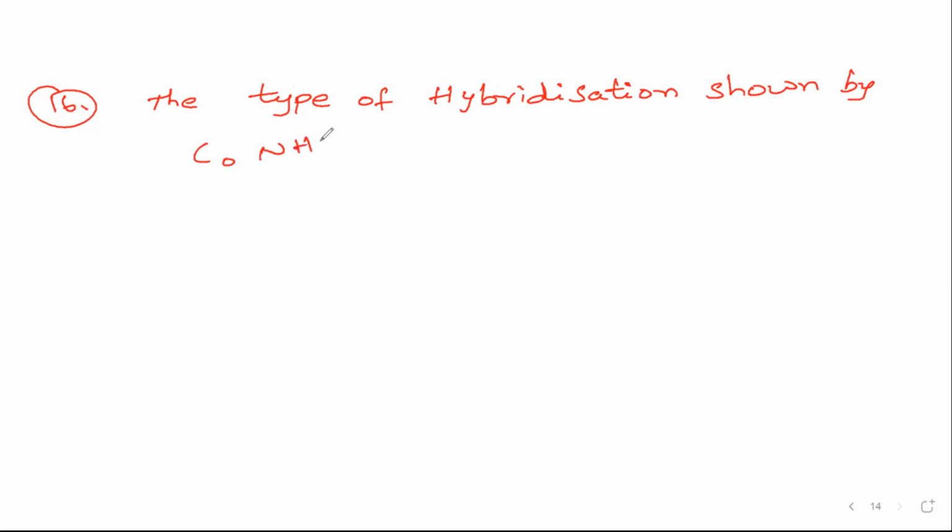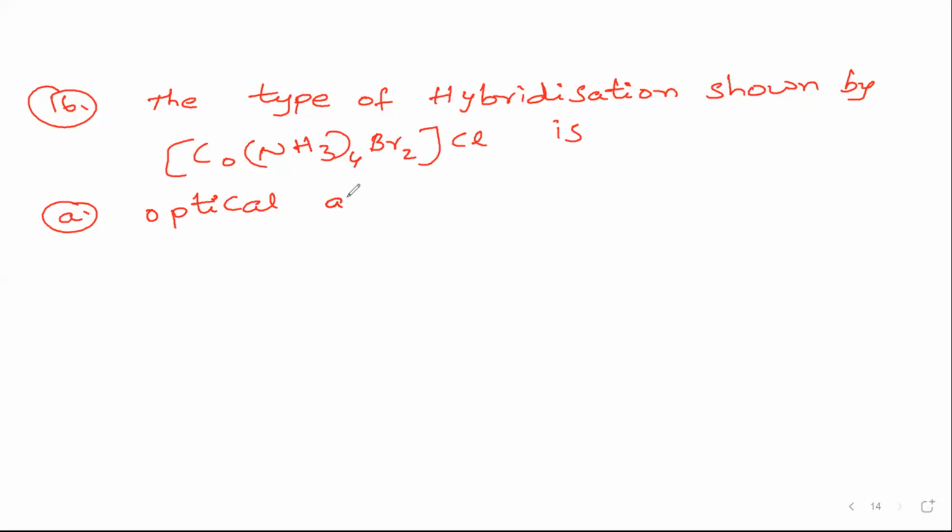[Co(NH3)4Br2]Cl. Option A, optical and ionization.